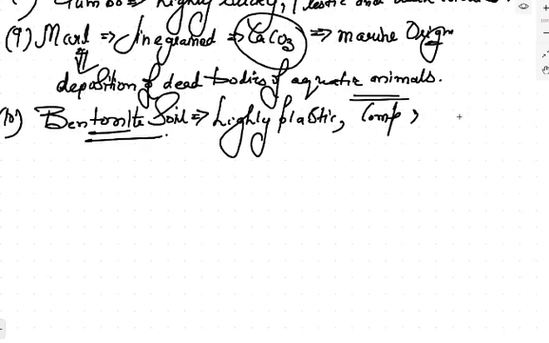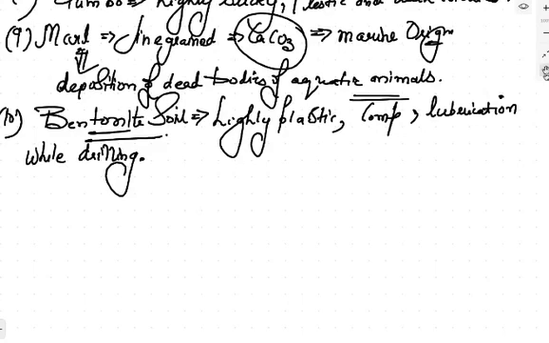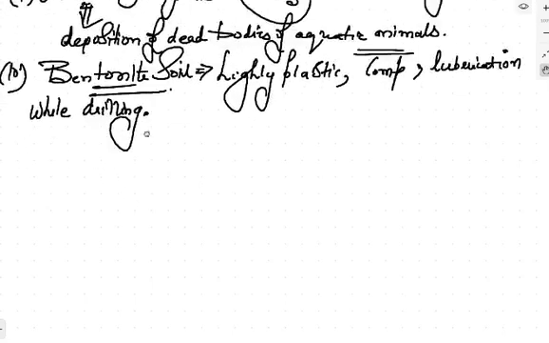It is generally used in lubrication while drilling. जब drilling वगैरह होता है, then you can use this particular type of soil for lubrication. This is bentonite soil. This is having highly compressible nature. Volume changes, बहुत सारा volume change होता है. ठीक है, this is bentonite. These are the types of soil which you have to remember. ठीक है, इतना तो आपको ध्यान रखना है types of soil के अंदर.